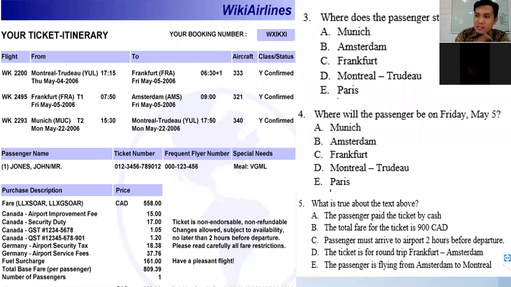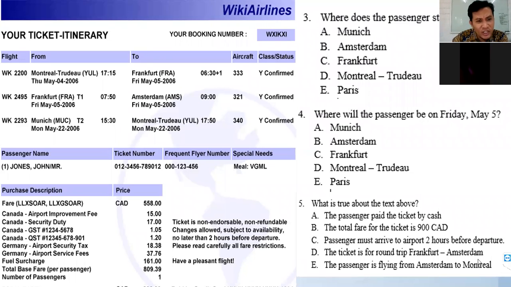Round trip, what does it mean? Round trip means PP, pulang pergi, going and returning. One way is a single trip. Round trip is PP, pulang pergi. Okay, the ticket is round trip from Frankfurt to Amsterdam.